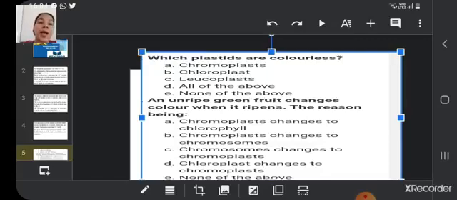Yes, chloroplast changes to chromoplast, means earlier it was green, then it got some color. It may be the red color or dark maroon color. Why this happens? Because of conversion of chloroplast into the chromoplast. So an unripe green fruit changes color when it ripens because of conversion of chloroplast into chromoplast.